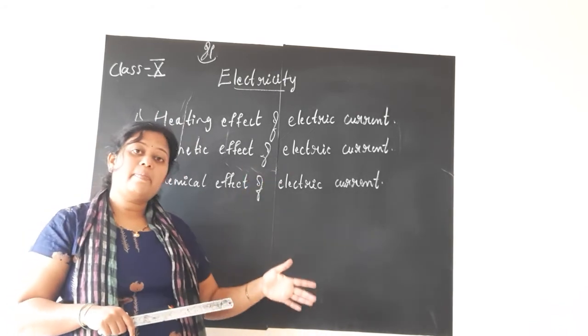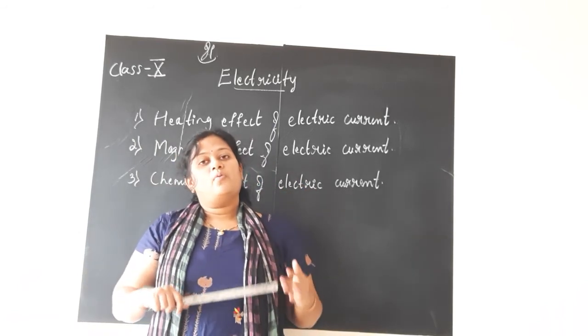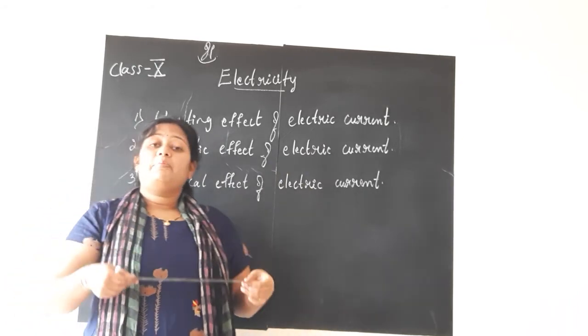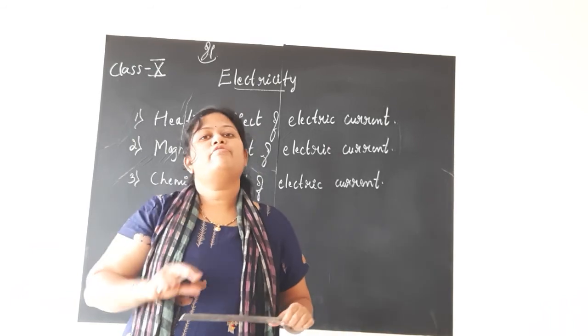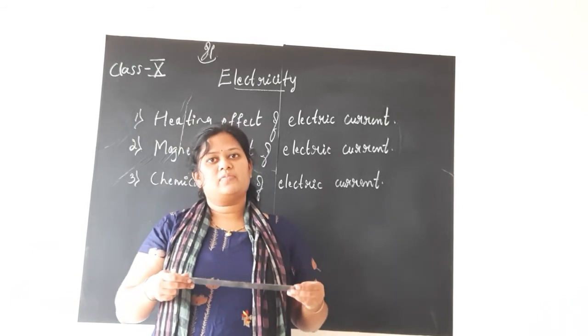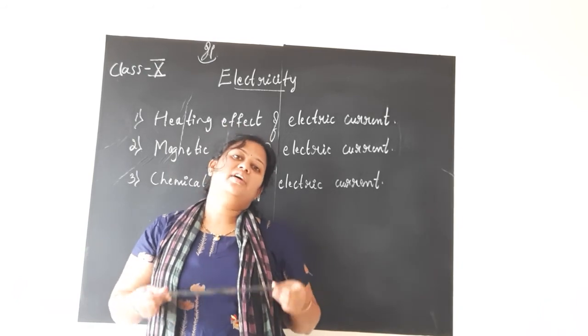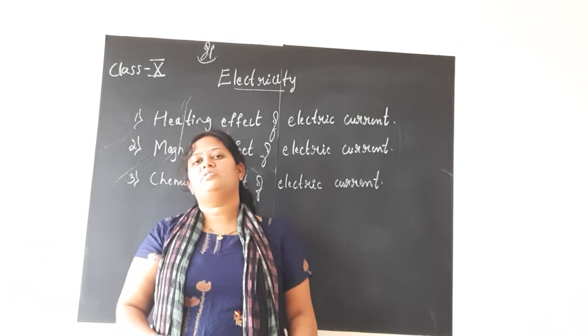Even if you touch the back part or side part of the fridge, you can sense the heat. Why? Because part of the energy is being dissipated. What is this dissipation? It means something getting transferred from one form to another. Energy getting transferred from one form to another is called dissipation. So here energy is converted into heat energy. Hence they use the word dissipation.